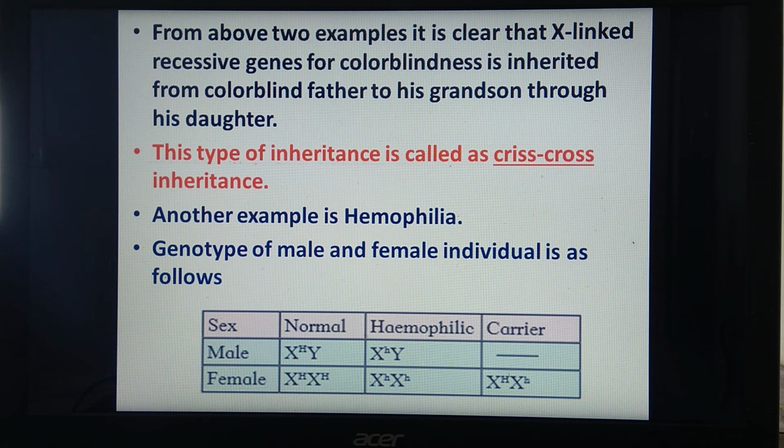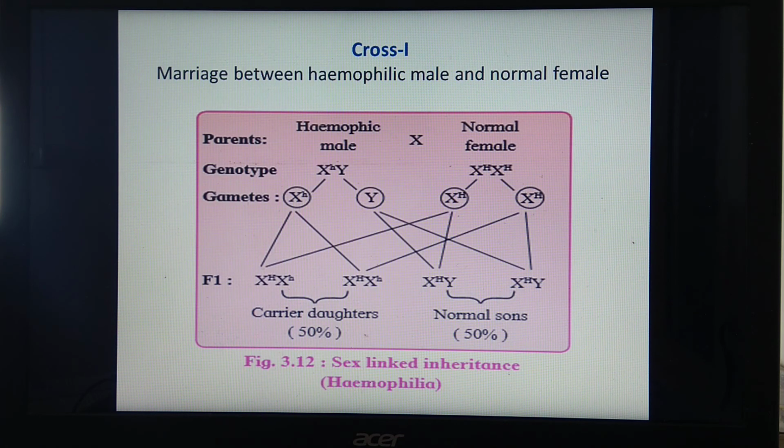Okay, now we are going to study its inheritance, which is the same as that of color blindness. Once again, we will see cross number 1. In cross number 1, there is a marriage between a hemophilic male and a normal female. We are going to start the cross from the hemophilic male, where one X chromosome has this recessive gene, small h. And the female is normal, having both capital H, that is, normal genes.